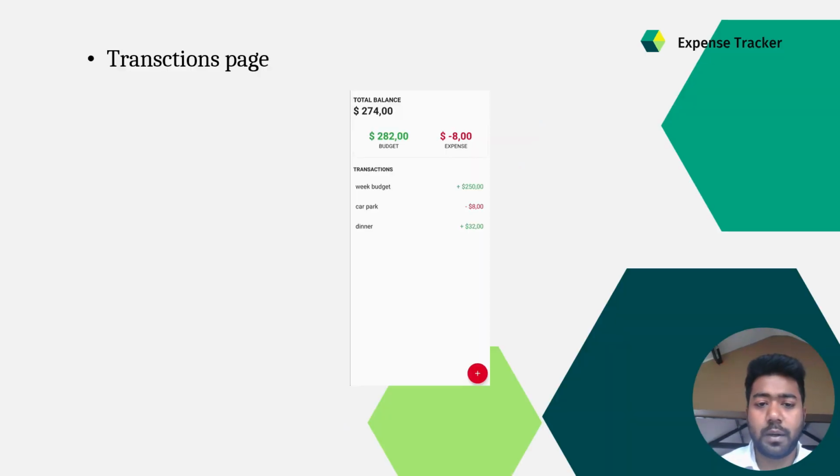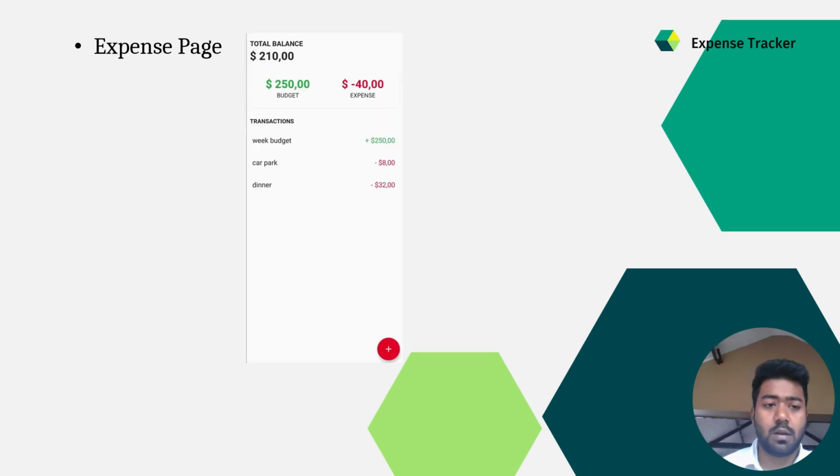And this is the transaction page. In the transaction page, I can see there is a balance, expense, and list of transactions where I used my expense like weekly budget, car park or dinner. This is another expense page with the same total balance, budget, and expense.